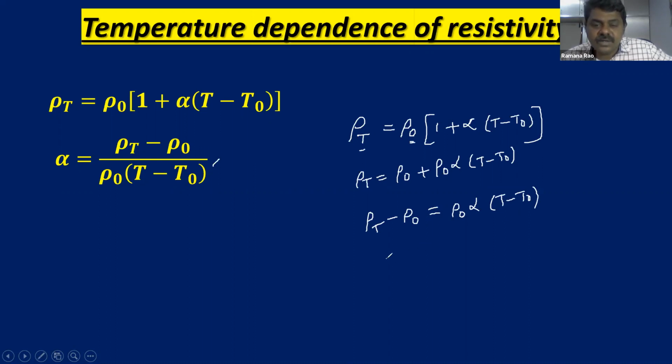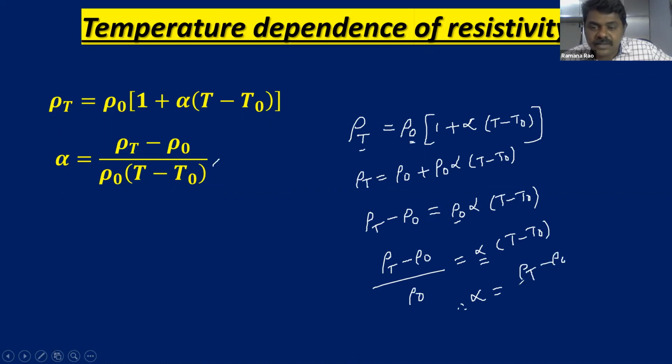Therefore, rho T minus rho naught divided by rho naught is equal to alpha into T minus T naught. So finally, alpha is equal to rho T minus rho naught by rho naught into T minus T naught. This is the formula.